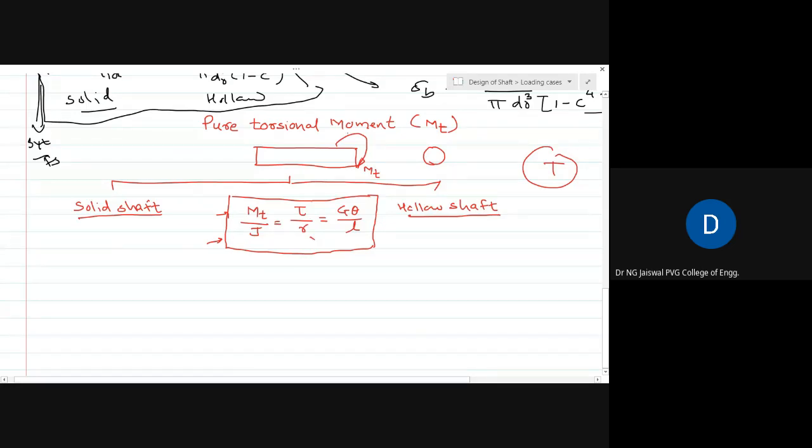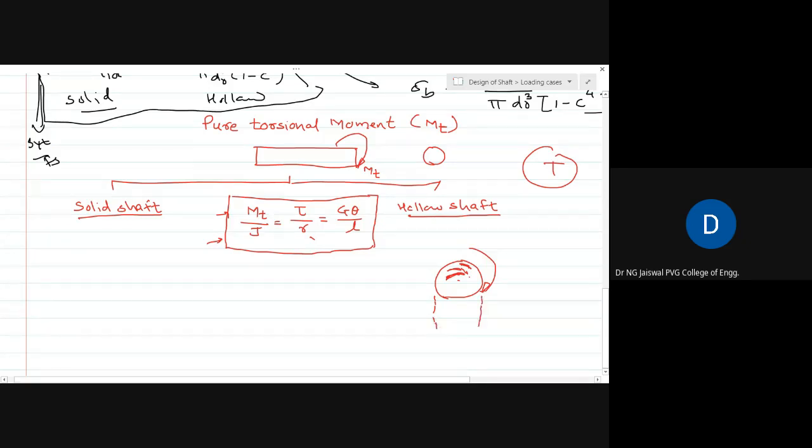Which radius? If I draw the other view of this, which is a circle, and it is subjected to some torsion, then each material at each radius, this radius, that radius, will experience a different amount of stress.